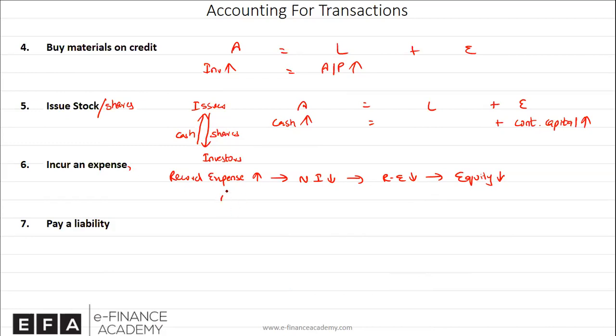So let's now see the impact on the balance sheet equation. When you incur an expense and you haven't paid it, that's an obligation, therefore you'll have to record a liability. It will go up. And since we've already recorded the expense, what happens to the equity? We have not yet paid it, so cash position will not be affected. Our equity or retained earnings will go down. Overall, your balance sheet will remain in balance again. When you pay off a liability like loans, here's what will happen. Cash goes out. And of course, because you have settled the liability, the liability will be canceled and will go down. That's how it would be.